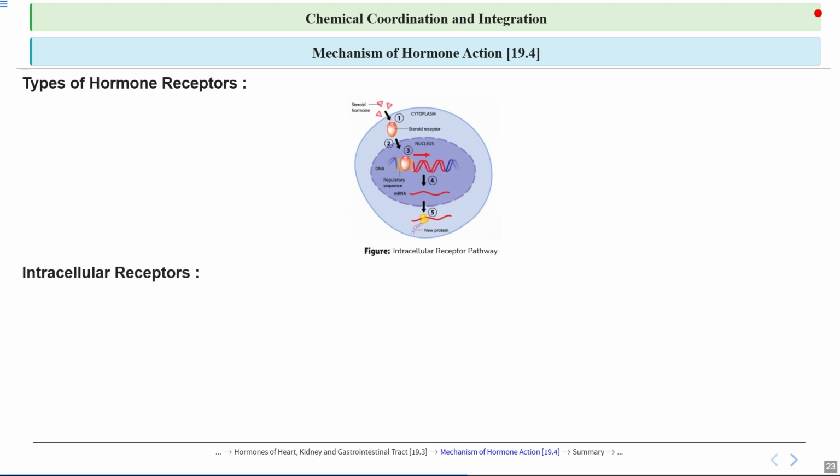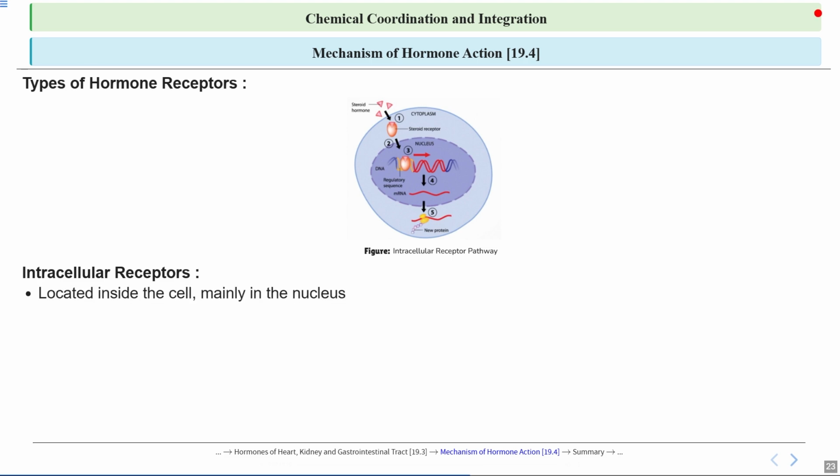You can see in this picture the intracellular receptor pathway. Let's discuss it briefly. So the intracellular receptors are special proteins found inside the cell that receive signals from hormones or other molecules which can't pass through the cell membrane. These receptors are usually located in the cytoplasm or nucleus and can bind to signaling molecules, triggering a response inside the cell, such as changing gene activity or cell behavior. They play a key role in processes like growth, development, and metabolism, and are very important in how cells communicate and respond to their environment.